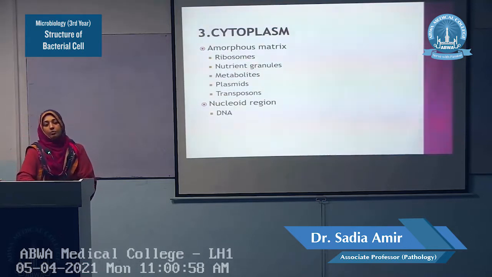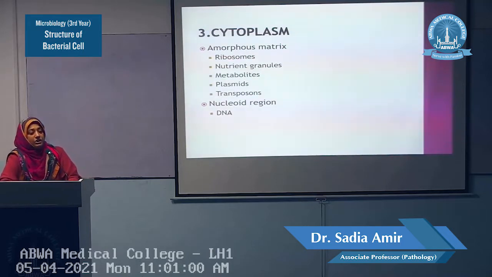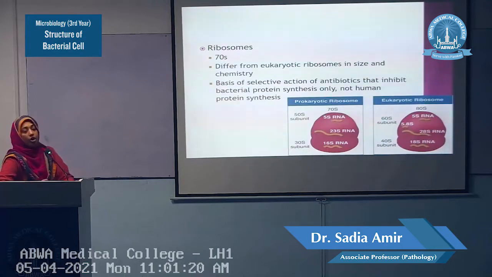The cytoplasm contains two portions. One is the amorphous matrix and the other one is the nucleoid region. In the amorphous matrix, different structures are present like the ribosomes, the granules, the metabolites, plasmids and the transposons. Whereas in the nucleoid region, the genetic material, the DNA, is present.